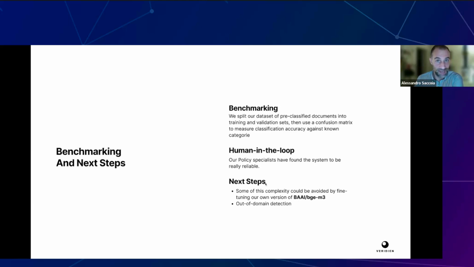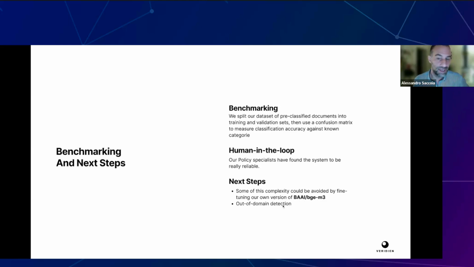We do have next steps. This system was made quite fast, also to create an MVP. And of course, I think that some of this complexity could be avoided by fine-tuning our own version of BGE-M3.